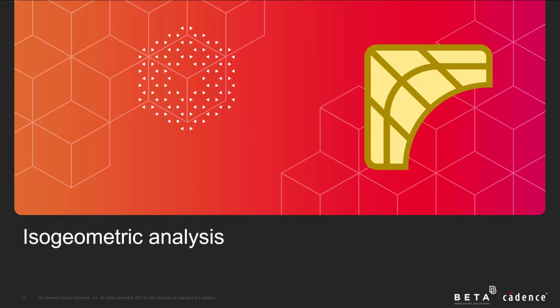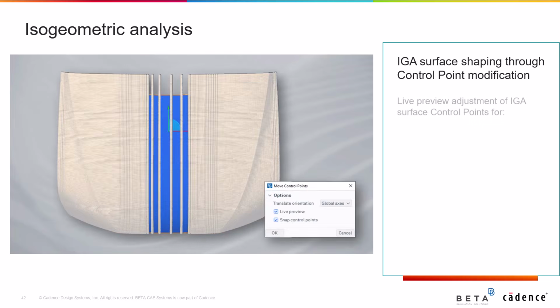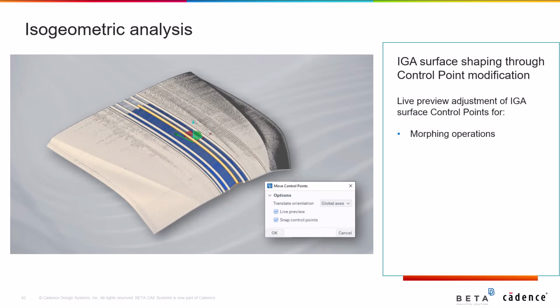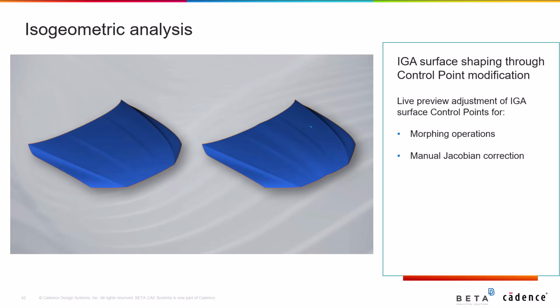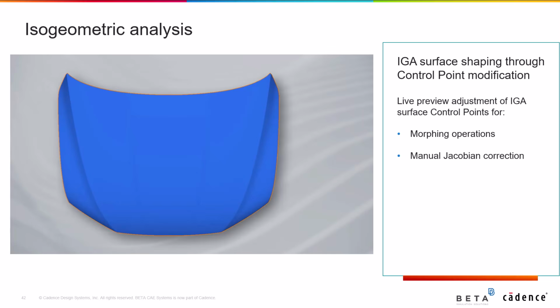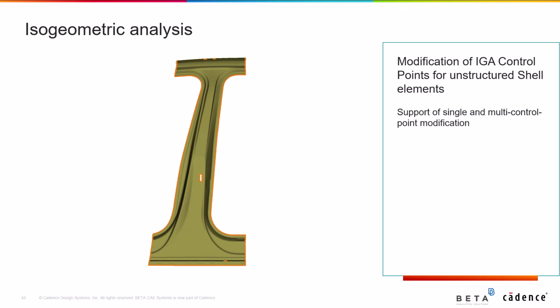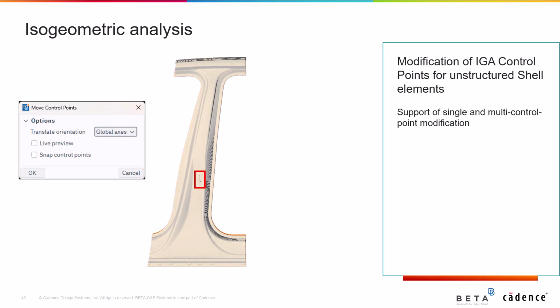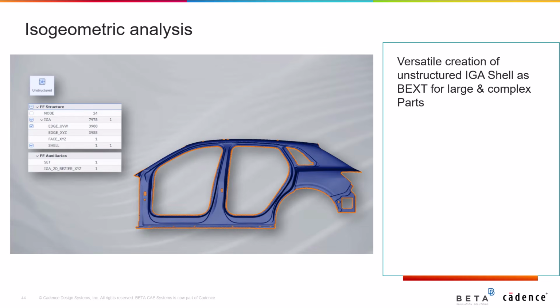Moving on to the isogeometric analysis. Regarding the control point modification, live preview adjustment of IGA surface control points for morphing operations and manual Jacobian correction is now made available, enabling more control in the IGA surface shaping process. In the same spirit, support for single and multi-control point modification for unstructured shell elements is introduced. What is more, versatile creation of unstructured IGA shell as BXT for large and complex parts is included.